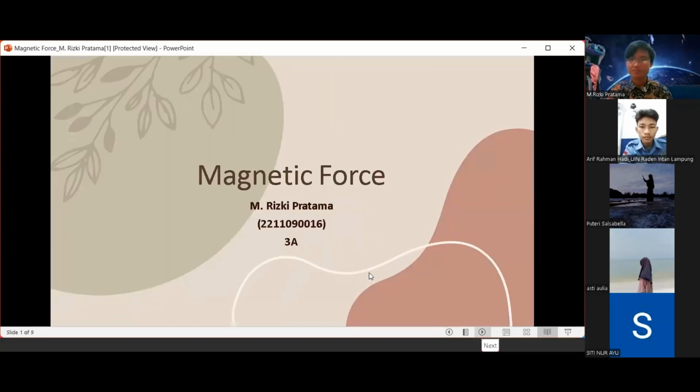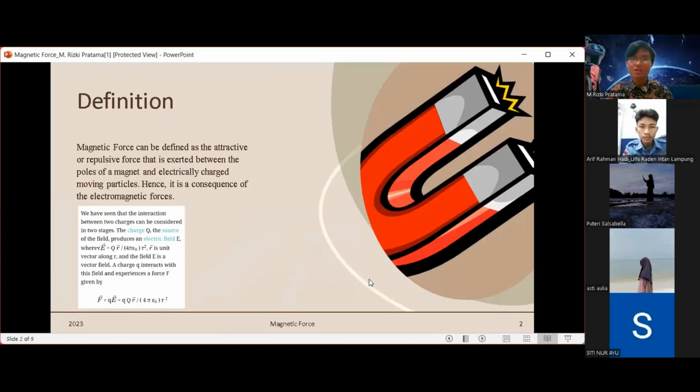Magnetic force. The definition of magnetic force can be defined as the attractive or repulsive force that is exerted between the poles of a magnet and electrically charged moving particles. Hence, it is a consequence of the electromagnetic force.